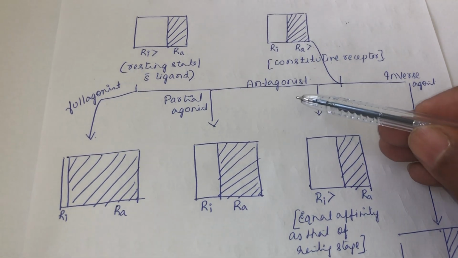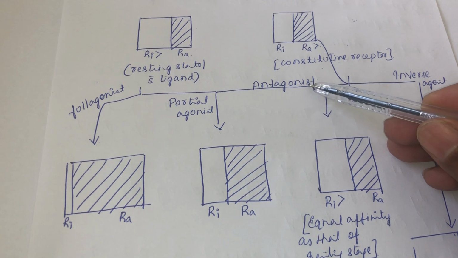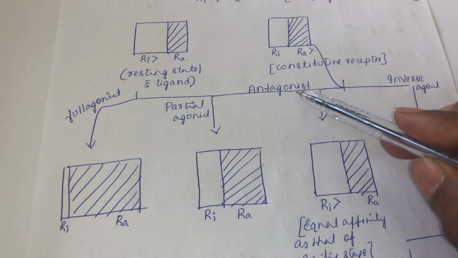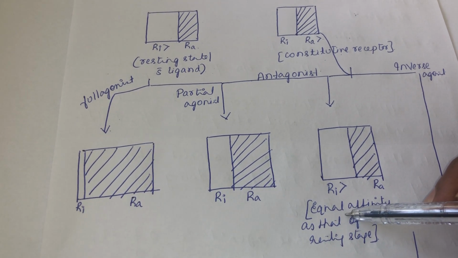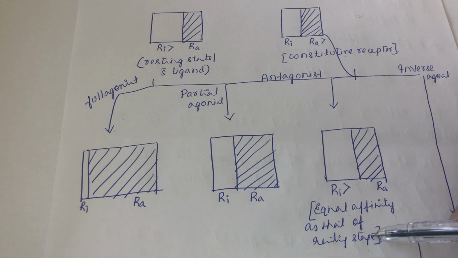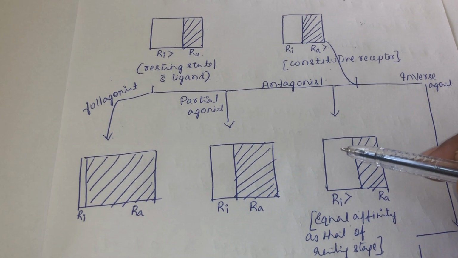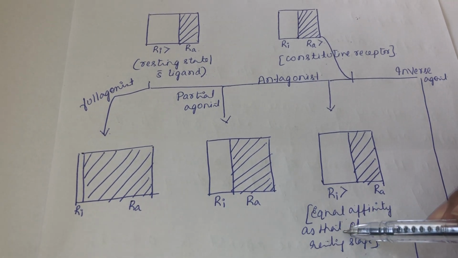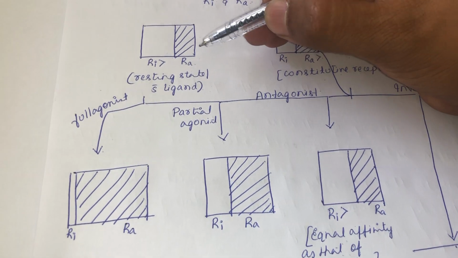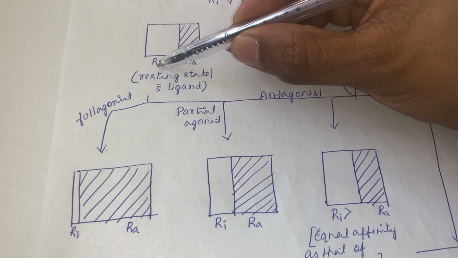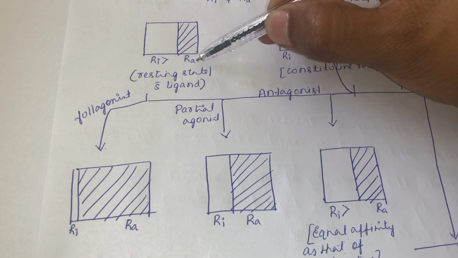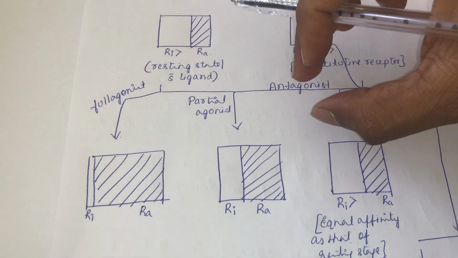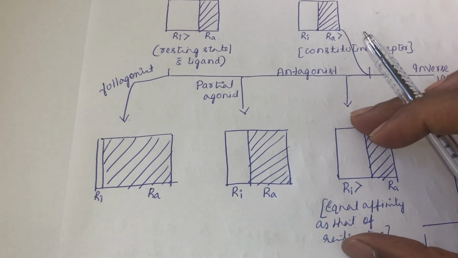What will the antagonist do? See, you should be careful here. The antagonist is not shifting the equilibrium towards inactive. It is maintaining the equilibrium at the resting stage. It has equal affinity as that of the resting stage. Equal affinity does not mean it will bind equally with the inactive state and the active state. So at the resting stage, what is the configuration? The inactive form of receptor is comparatively more than the active form of receptor. This state will be maintained by the antagonist. So as a result, no effect is seen.